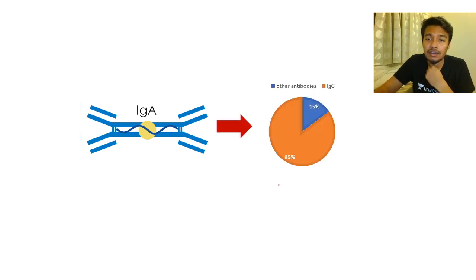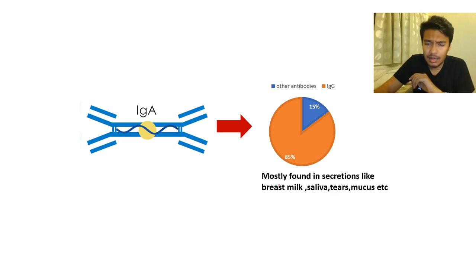Regardless, IgA comprises about 15% of the antibodies, but it is the prevalent isotype found in bodily secretions such as breast milk, saliva, tears, mucus, etc. Okay, your urine doesn't have IgA antibody. If you have antibody in your urine, that means it's a pathological condition. It's not a normal situation. But most of your bodily secretions have IgA antibody as a prevalent isotype. This question was always asked in JNU JAM many times.